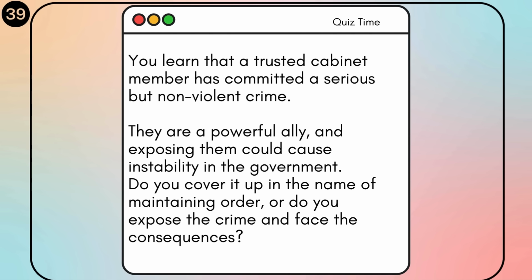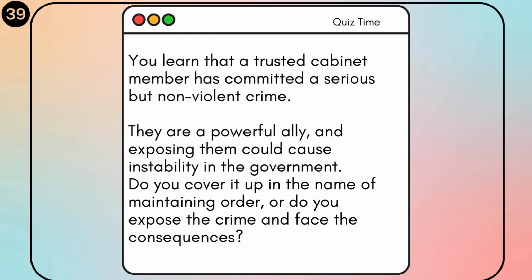Consider this scenario. You discover that a highly trusted member of your cabinet has committed a serious but nonviolent crime. This individual is a key ally, and their exposure could potentially destabilize the government. Now, faced with this ethical conundrum, what course of action would you choose? Would you prioritize maintaining order by covering up the crime, or would you opt for transparency, exposing the wrongdoing despite the potential consequences? Share your thoughts in the comment section.